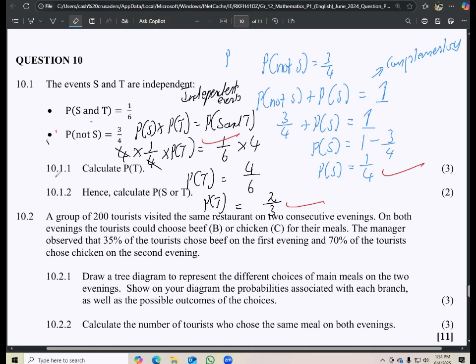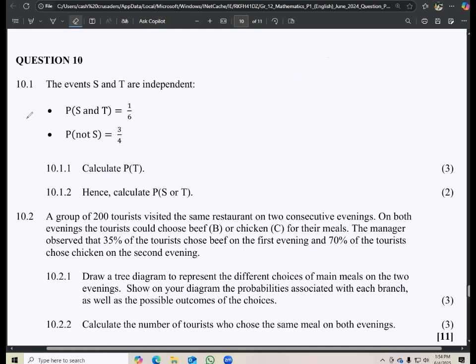If we then use the formula here, P of S or T is equal to P of S plus P of T minus P of S and T. Right.